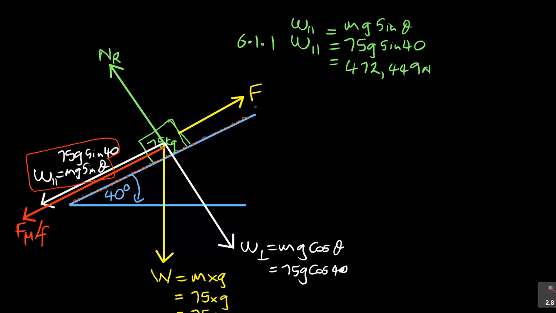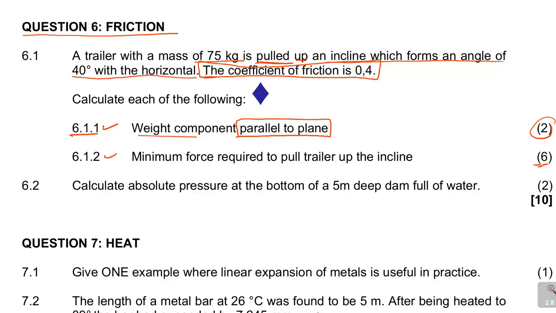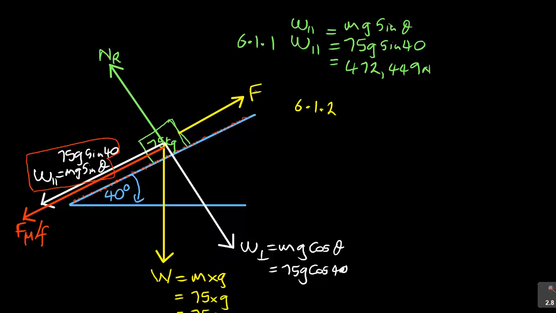Now let us look at the next one, which is 6.1.2, because this was 6.1.1. The minimum force, look at the question, the minimum force required to pull the trailer up the inclined plane. So we need to pull this trailer. In this case, we need to resolve these forces to say which forces are going up and which forces are going down. So if we take F going up, that's the only force going up, and it is equal to all the forces that are opposing F.